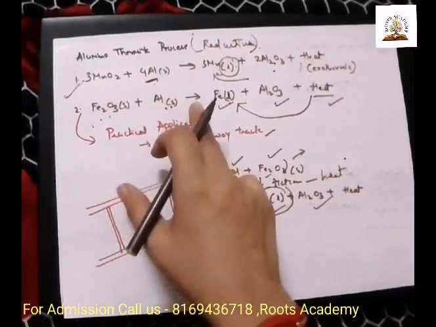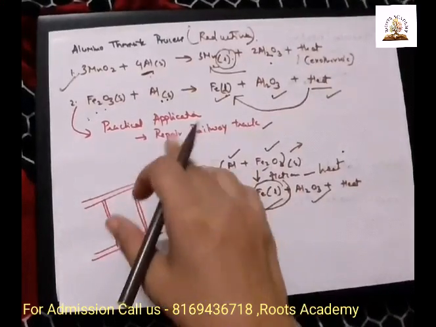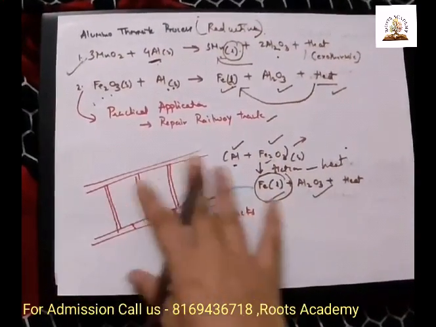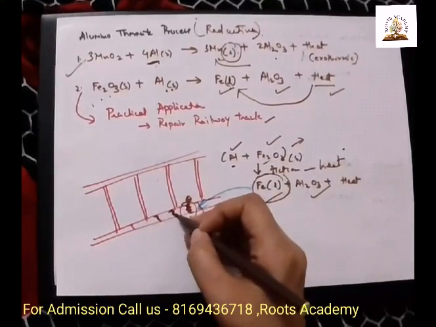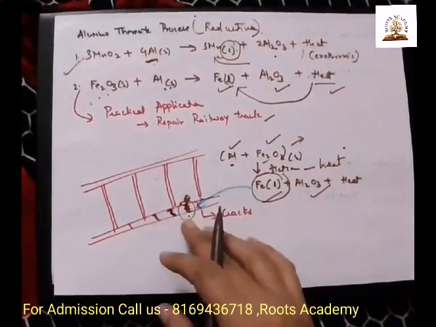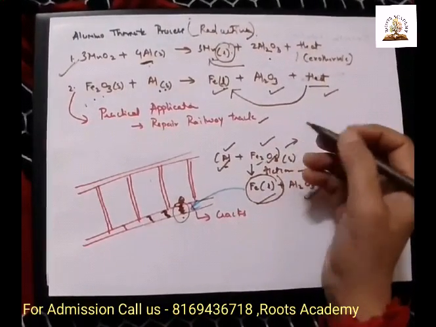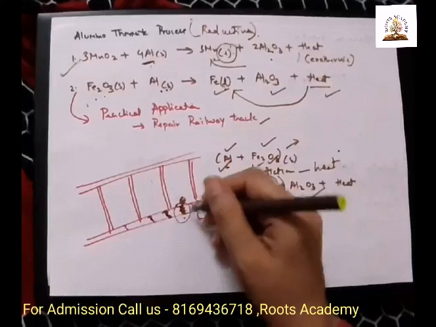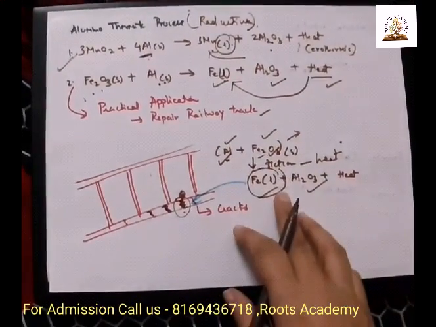There is a practical application of this reaction. Where? In the repair of a railway track. Suppose this is the track and there is a crack in the track. How am I going to repair it? I will take an aluminium and iron oxide mixture and I will fill this gap with that powder. The reaction will take place.